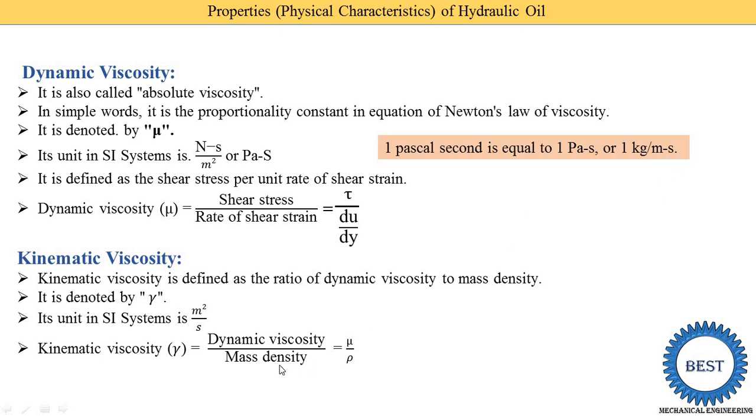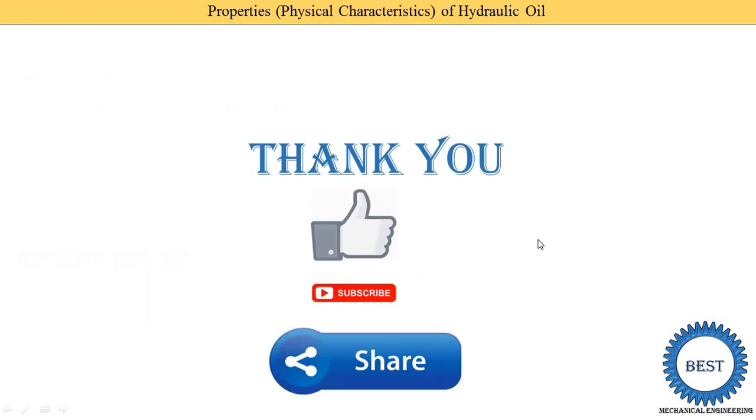This is divided by mass density. Mass density is kg per meter cube. So kg per meter second divided by kg per meter cube, then kg cancels. Meter cube goes in the numerator, so meter cube divided by meter per second, so meter cancels, then it is meter square per second. That's how this unit is written.